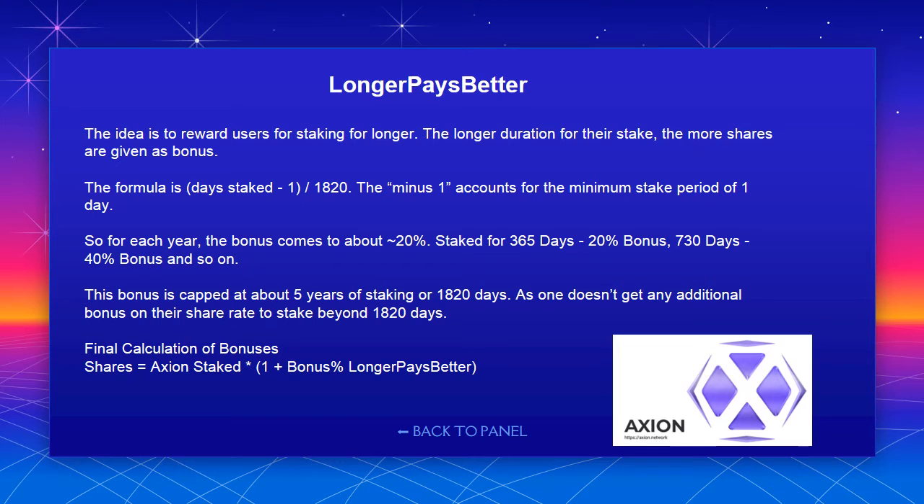Staked for 365 days, 20% bonus. 730 days, 40% bonus, and so on. This bonus is capped at about 5 years of staking, or 1820 days, as one doesn't get any additional bonus on their share rate for staking beyond 1820 days. Final calculation of bonuses: shares equals Axion staked times 1 plus bonus percent. Longer pays better.